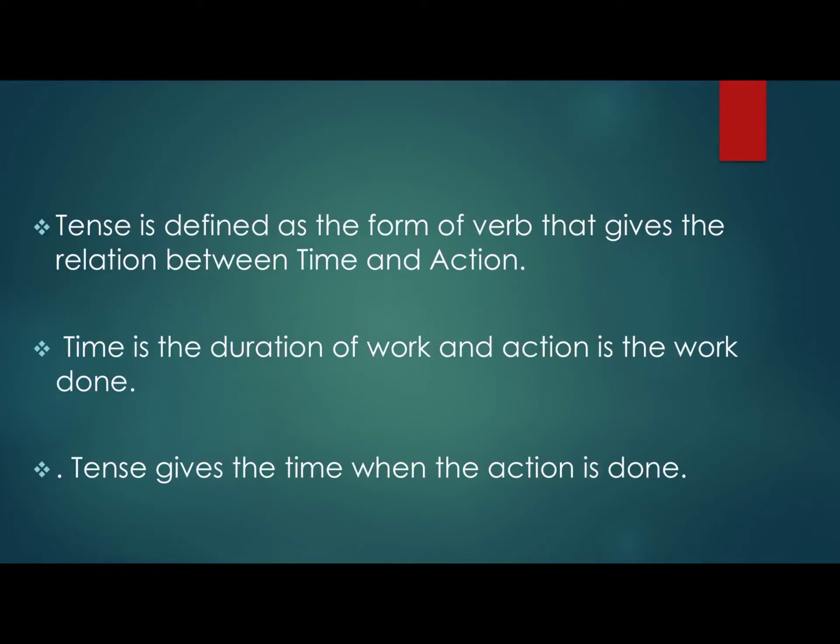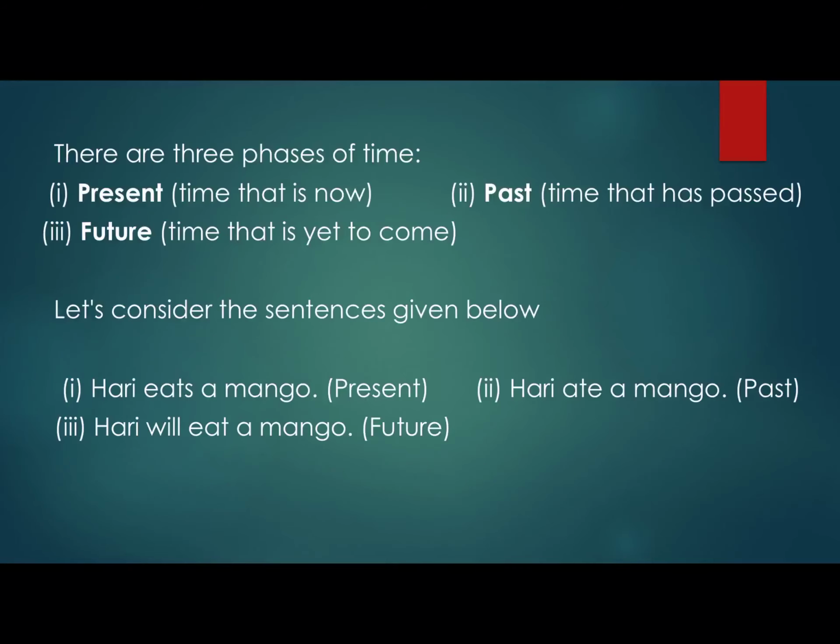So, what conclusion we get is that tense gives the time, tells us about the time when that particular action is done. वो किस समय वो काम किया जा रहा है, तो जो काम करने का समय है वो आपको टेंस के बारे में बताता है.